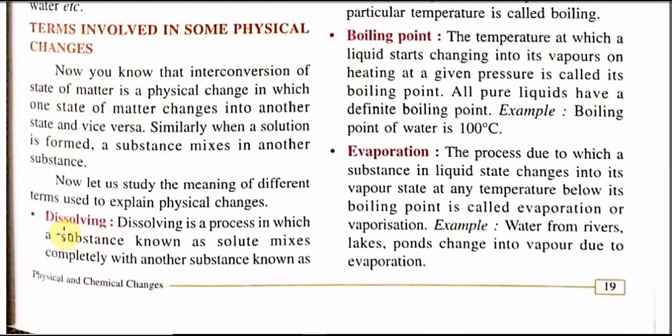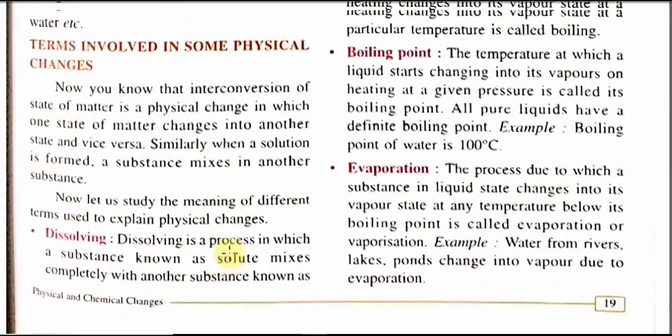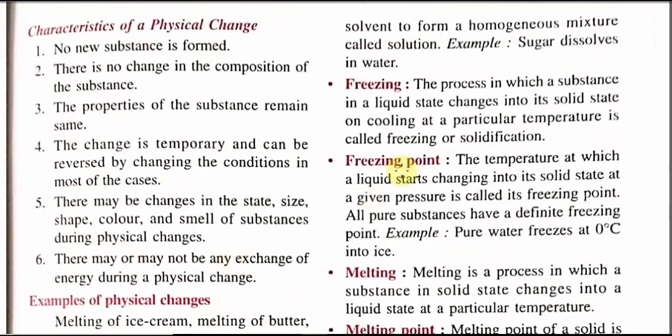Now we can see terms involved in physical change. First point is dissolving. Dissolving is a process in which a substance known as solute mixes completely with another substance, which is called solvent, and a solution is formed. So we can say solute plus solvent is solution. Another is freezing. Freezing is a process in which a substance changes from liquid to solid state.